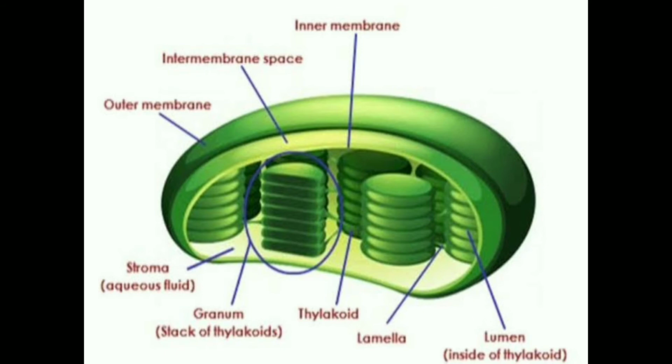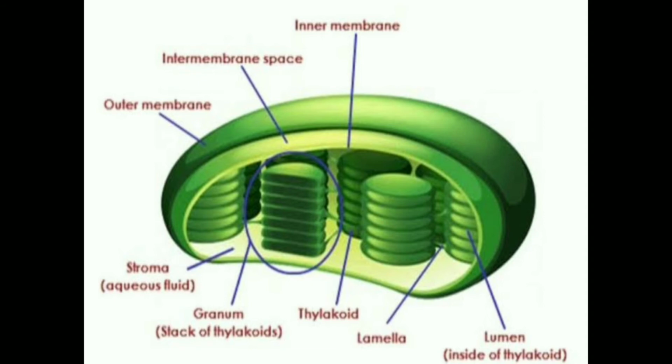The next plastids we have are the chromoplasts. The word chromoplast is derived from the Greek word where chroma means color and plasta means living. They impart a color to certain parts of the plant such as flowers, fruits, and some parts of roots. The chromoplasts are the colored plastids which contain carotenoid and other pigments, and they impart the color to certain parts of plants such as flower petals, fruits, and some roots.